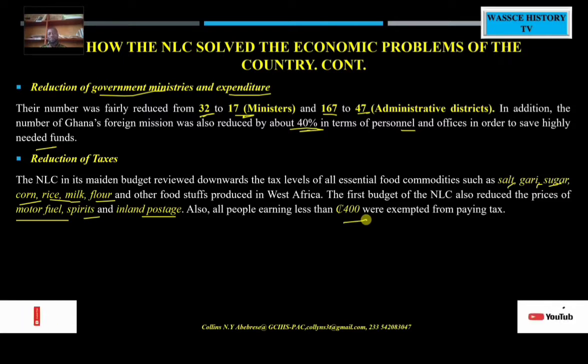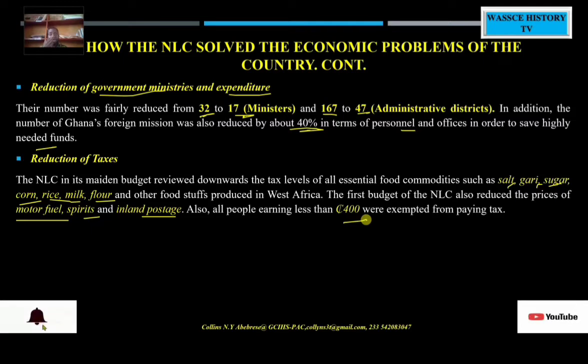And so if you end up raising more taxes on them, like what our current government is doing, we are in crisis, we are in COVID, we are in the Ukraine-Russia war, yet we find our government still bringing in more taxes while fuel prices are going up, still adding more taxes to the Ghanaian.